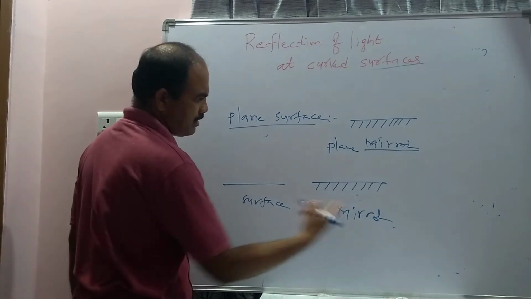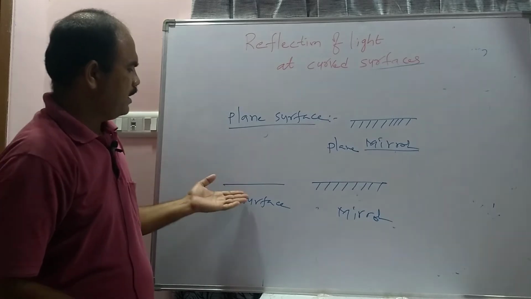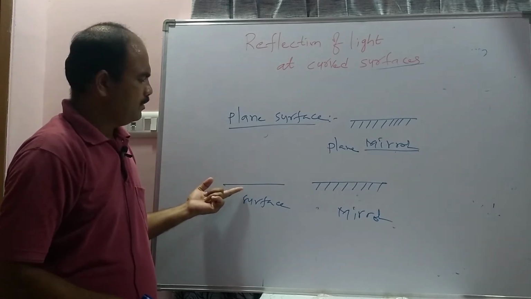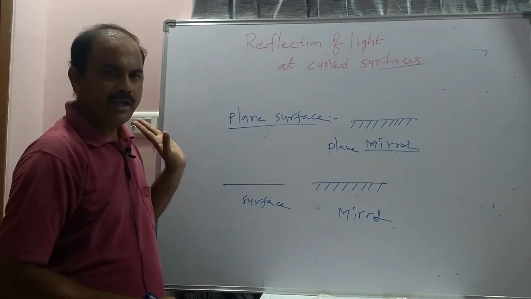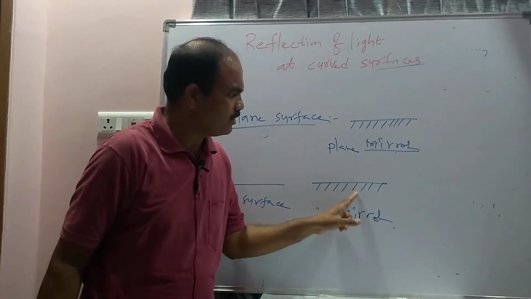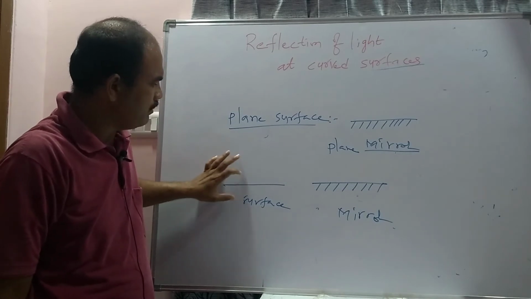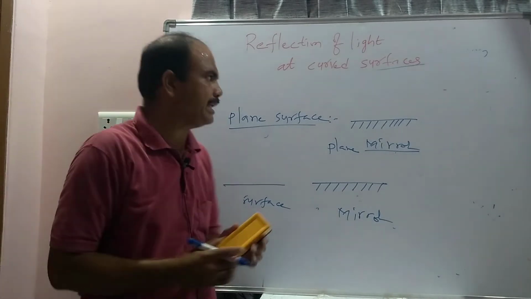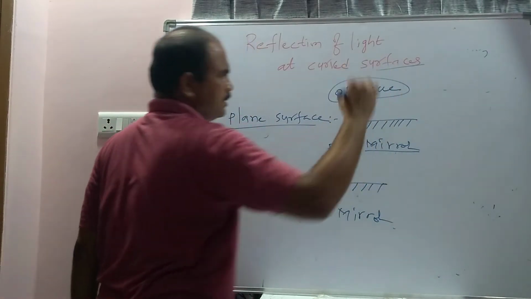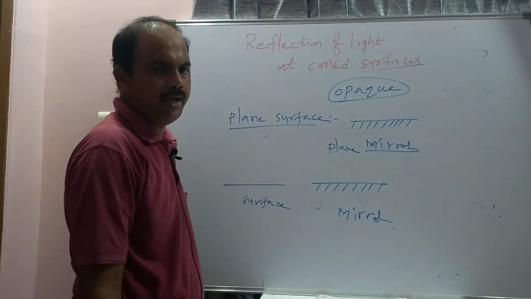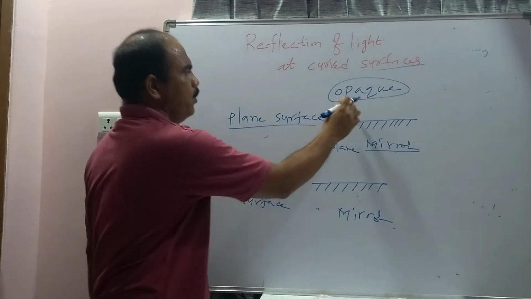So what is the difference between the surface and mirror? In case of the surface, no side is coated with an opaque substance. Here one of the sides is coated with the opaque. Here the two sides are not coated with the opaque. What is the meaning of opaque? What is the opaque substance? It is a substance which does not allow the light through it. That is called an opaque substance.